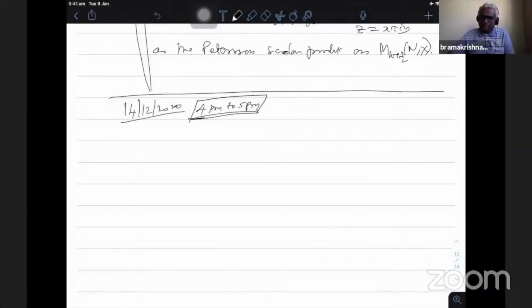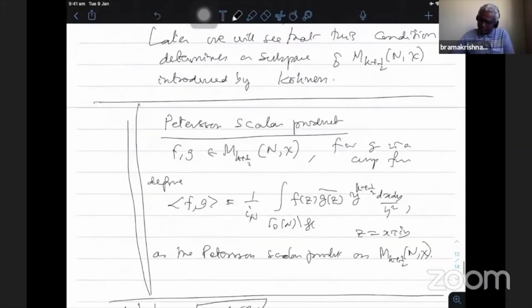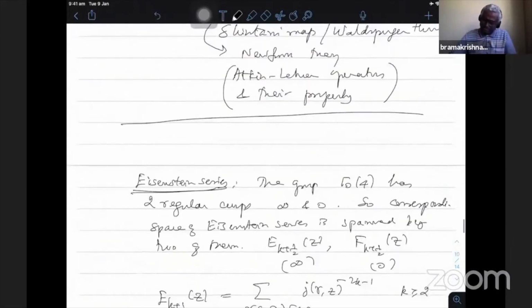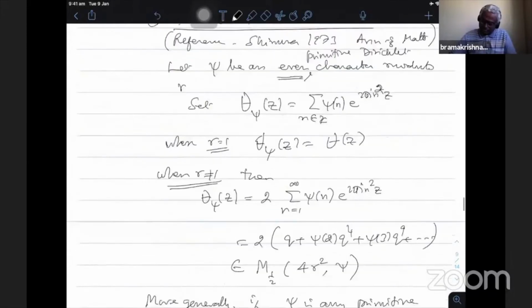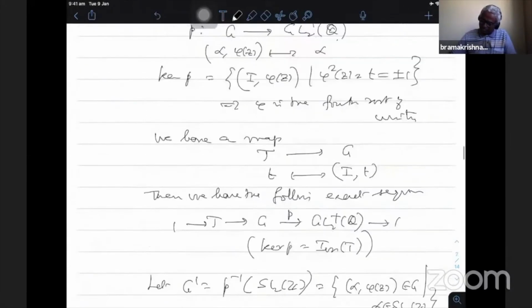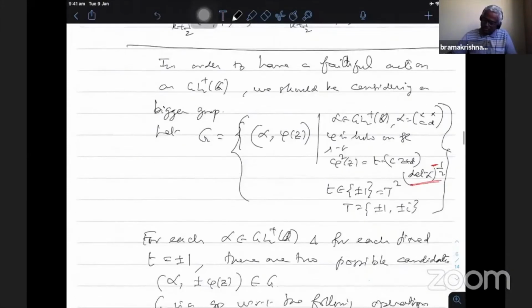There is a small correction which I think people should notice. When I introduce the group capital G consisting of the GL2 plus Q, there is a small power, instead of minus 1 by 2. Yeah, this is the one.